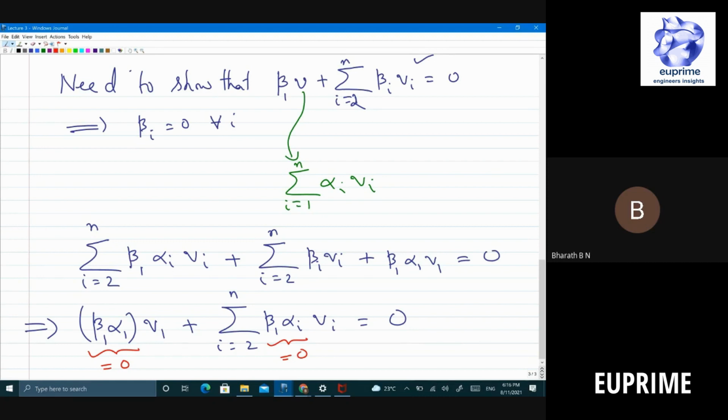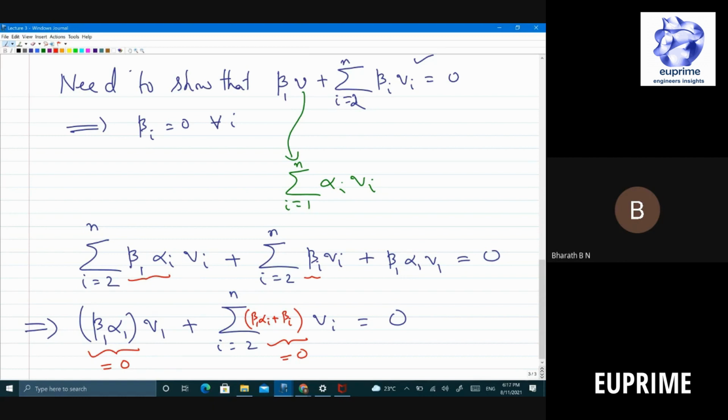Right? So did I make any mistake? Oh my God, this is not correct, right? So what is this? Did I make a mistake here? There are two terms, right? Beta 1 alpha i plus beta i times Vi. So this is an algebraic mistake. I have to add this to beta i because the Vi's are common, right? Is that clear? Fine. So this is also 0.